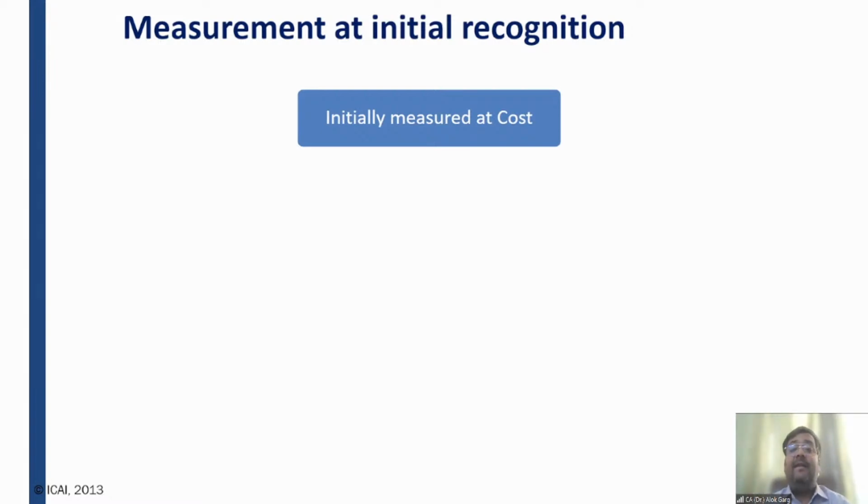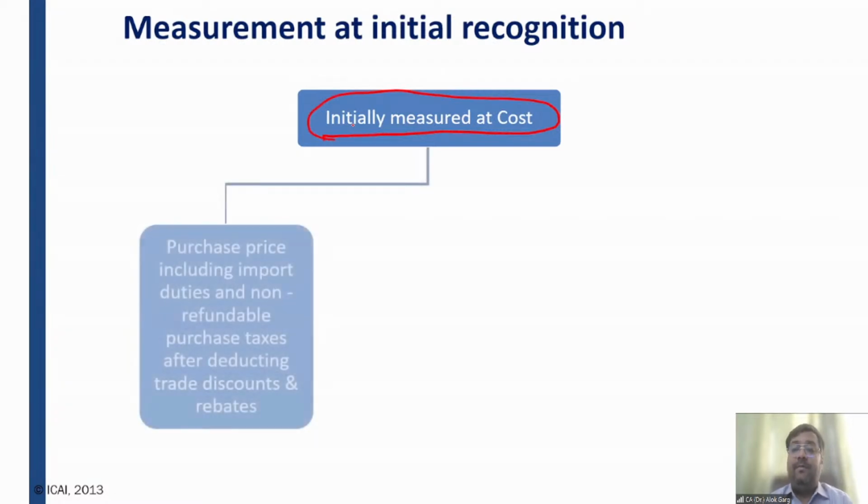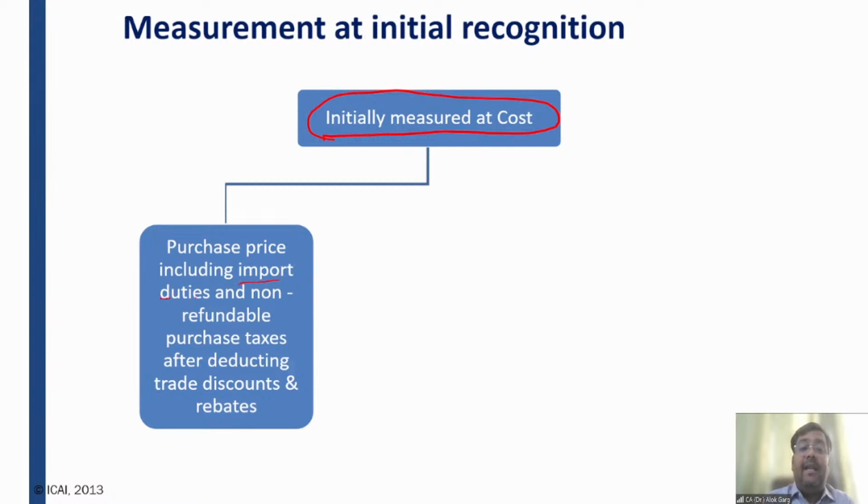So standard says that the property, plant, and equipment has to be measured at cost. Initially, it has to be measured at cost. Sir, but what is the meaning of the cost? The cost means purchase price, the price which you are paying, including import duties and non-refundable purchase taxes, after deducting trade discount and rebates.